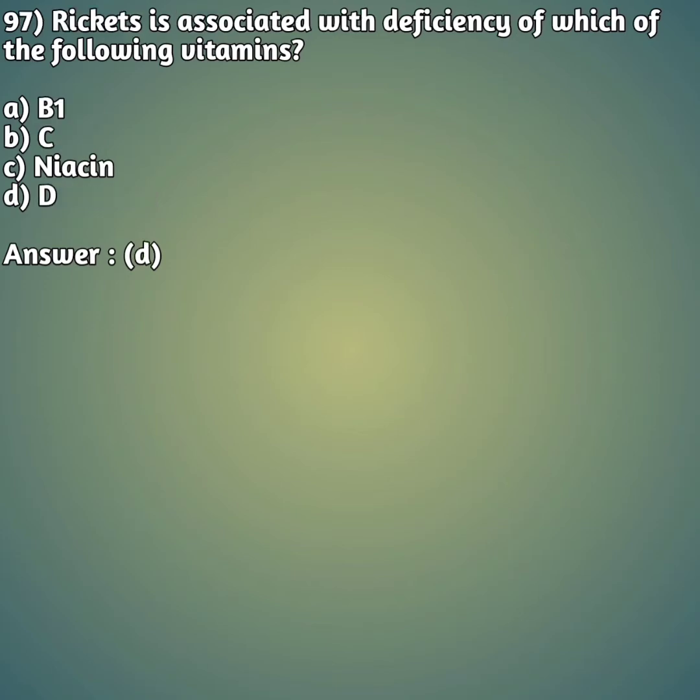Rickets is associated with deficiency of which of the following vitamins? Option A, vitamin B1. Option B, vitamin C. Option C, niacin. And option D, vitamin D. So the right answer, rickets is associated with the deficiency of what vitamin? D. Moving on to our next question.